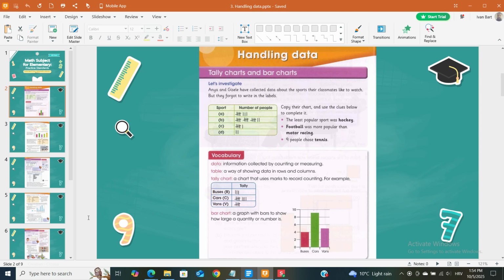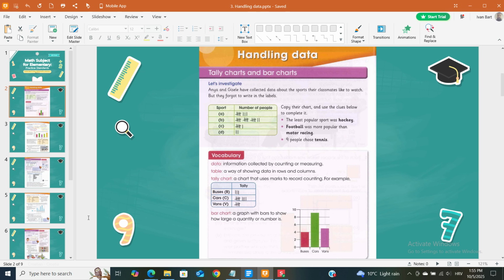Bar chart: a graph with bars to show how large a quantity or number is. For example, a bar chart of buses, cars, vans.